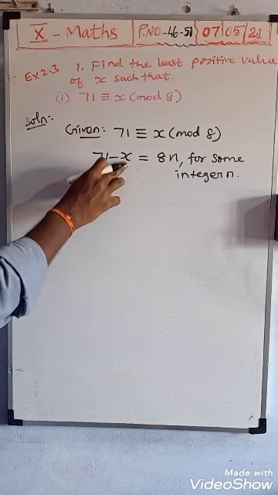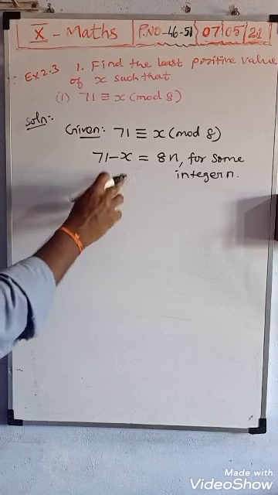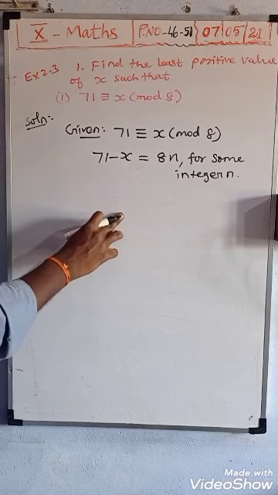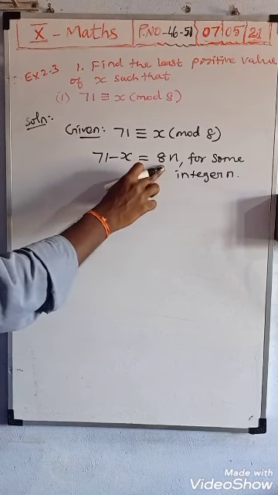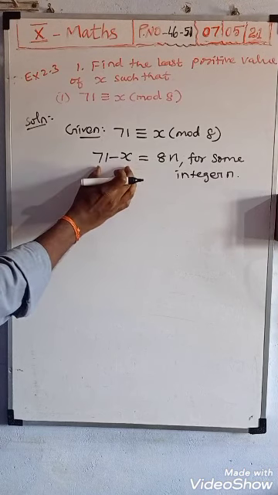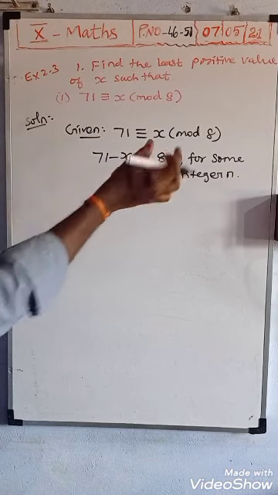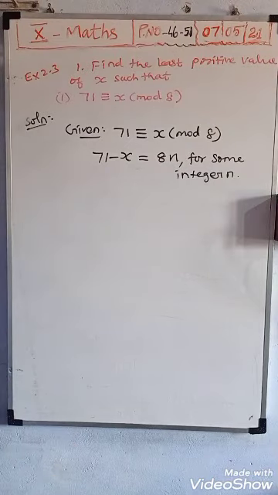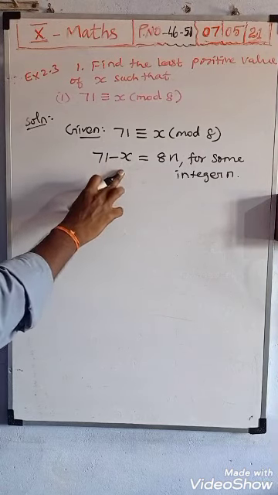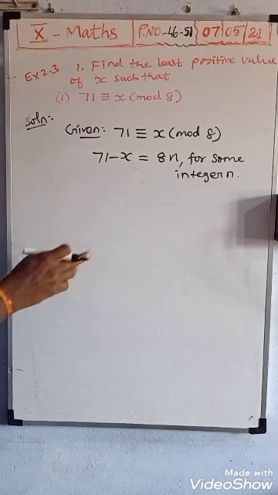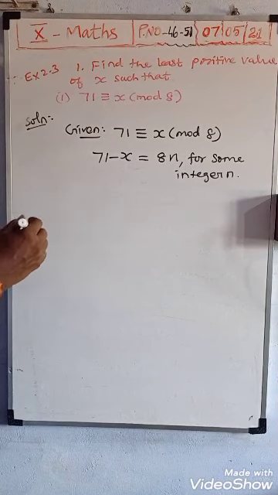Now instead of x, substitute values and see. When you substitute values for x, surely you will get one answer, and that answer is a multiple of 8, or divisible by 8. So suppose I am substituting 1.